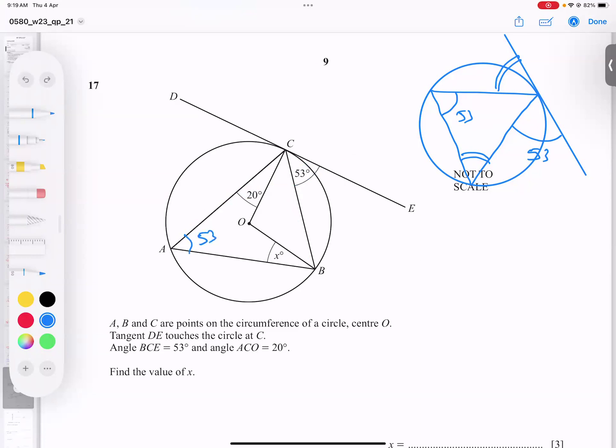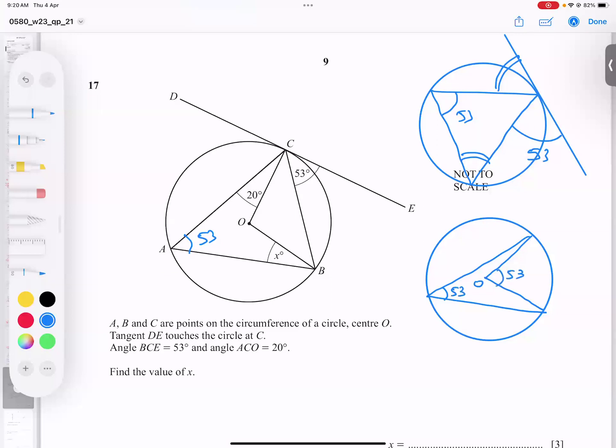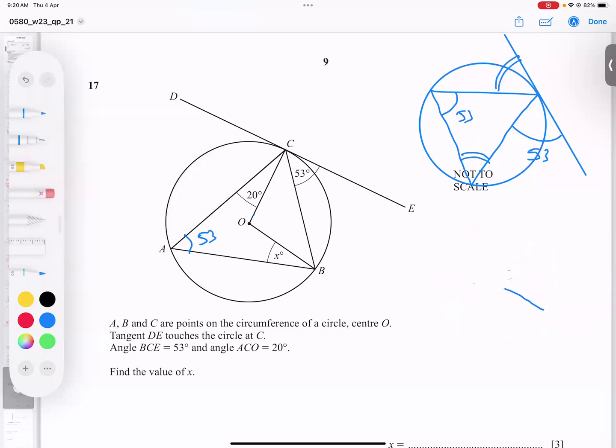53, 53, okay? And one more property I want to tell you, whenever there is an angle at the center and an angle at the circumference, for example here 53, here it is times 2. I think I can use the other property, but rather than using this property, I use the other one, okay? One minute, that will be more helpful. This is also correct, not wrong.